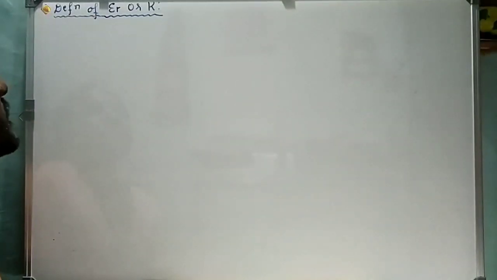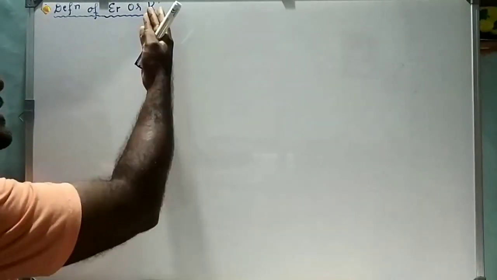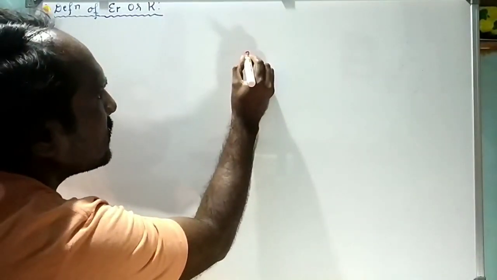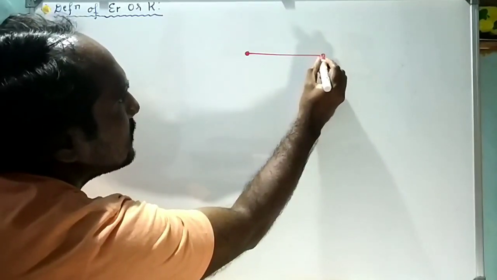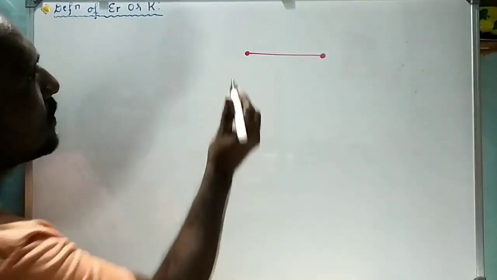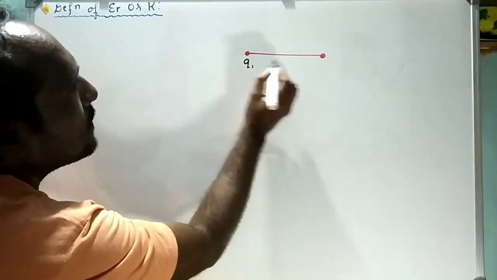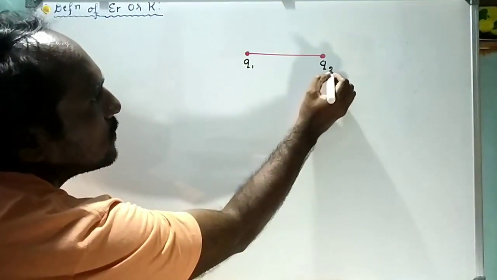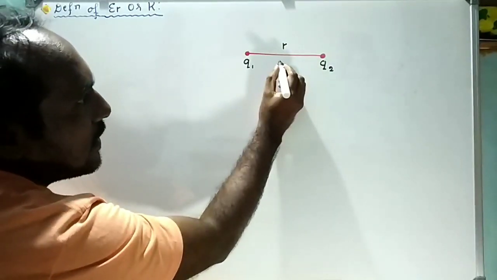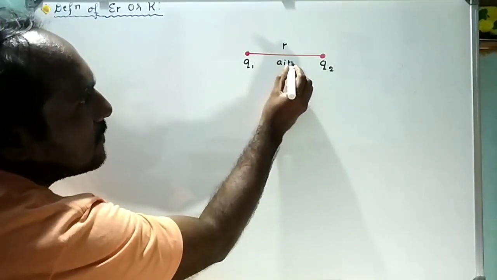Now let us study what is the definition of epsilon r or K. Now I will consider again two charges, Q1 and Q2, kept at a distance r in air medium.